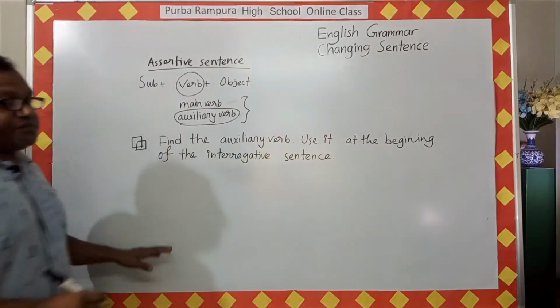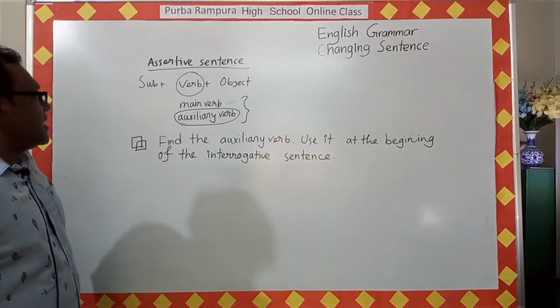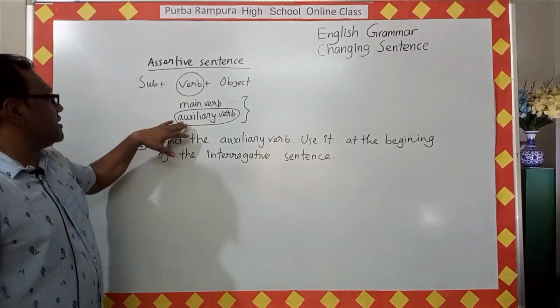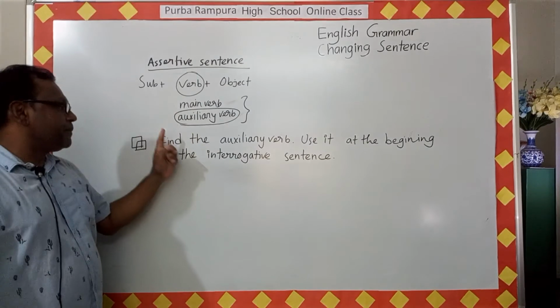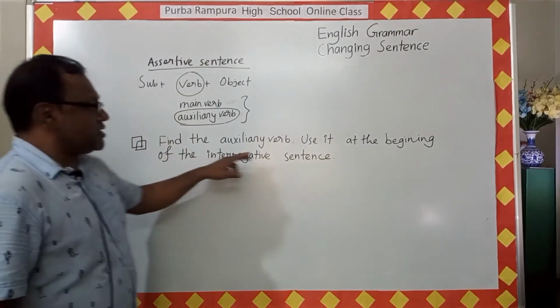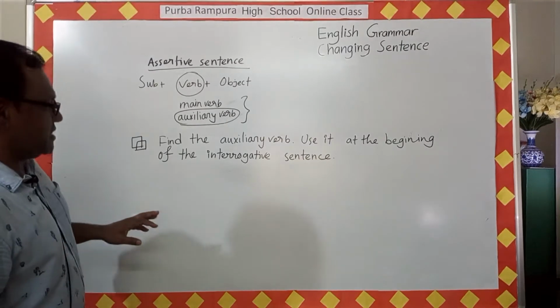Very simple. Just look at the assertive sentence and try to find out the auxiliary verb here. If you get an auxiliary verb, just use it at the beginning of the sentence.